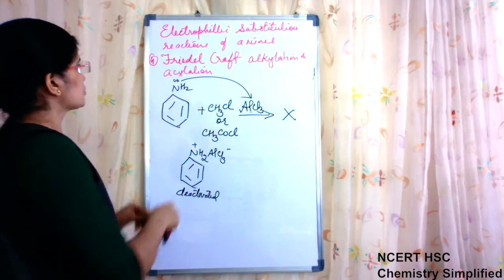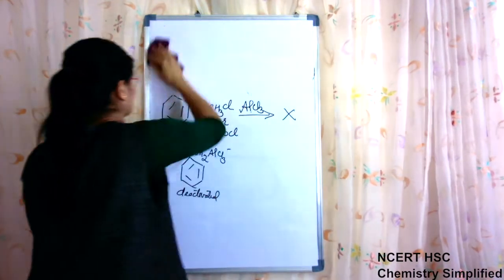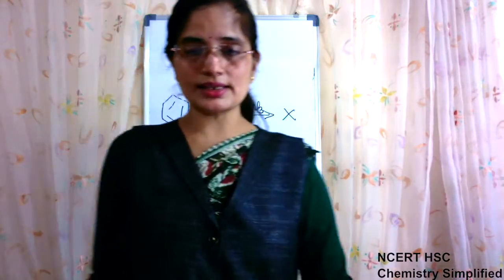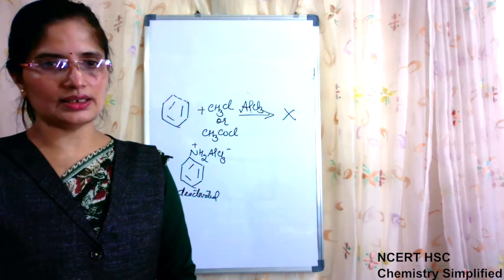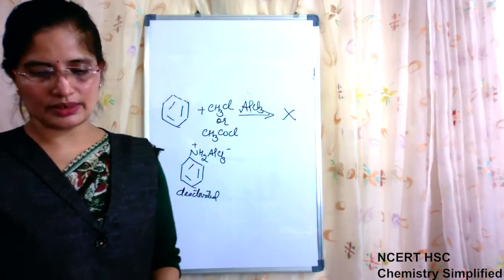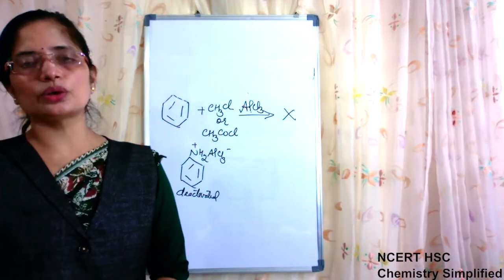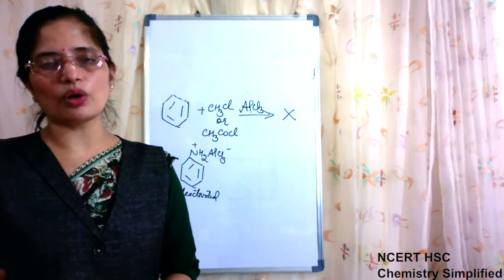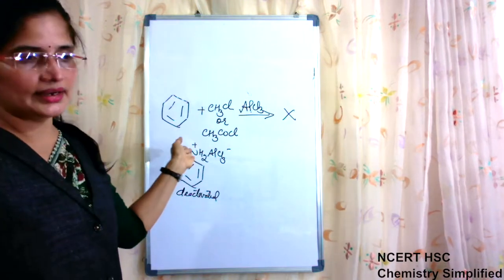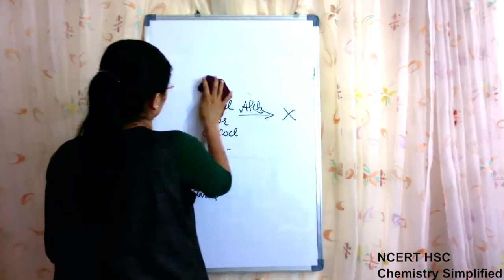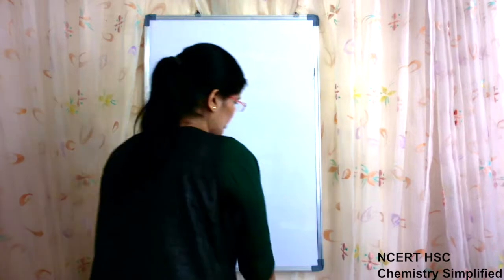Okay, so this completes the reactions of aniline. The portion for aniline as compared to the rest of the chapter is very small, so you can do the whole chapter very easily, and the weightage is almost similar to others. And according to the new pattern, you already know that weightage will not count. You have to do a thorough study of all the chapters, so it will be easier to complete this chapter as compared to others, like aldehyde ketone, which is a very big chapter. Okay, so this completes this chapter also.